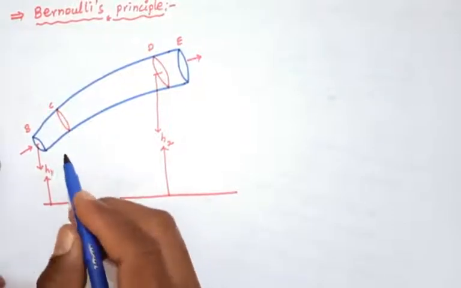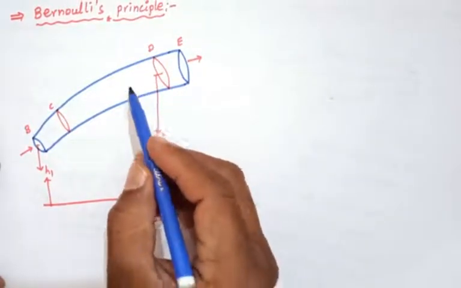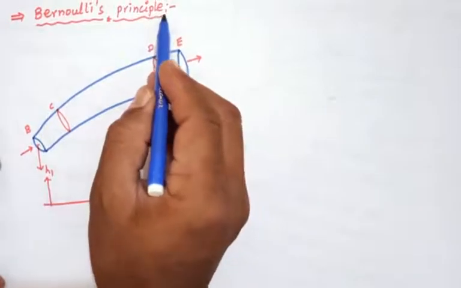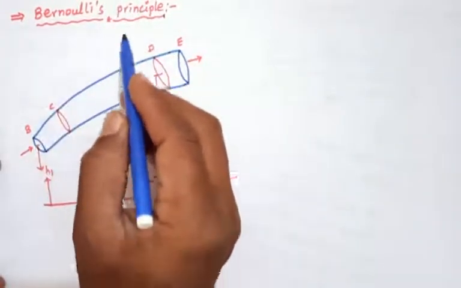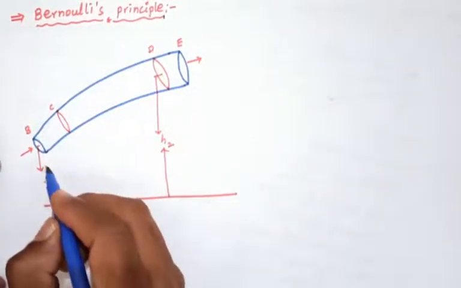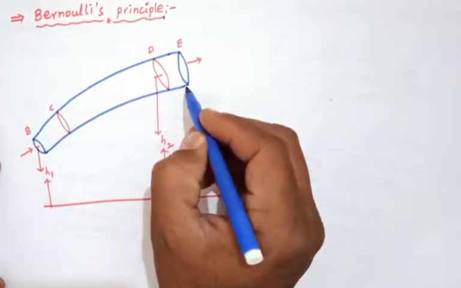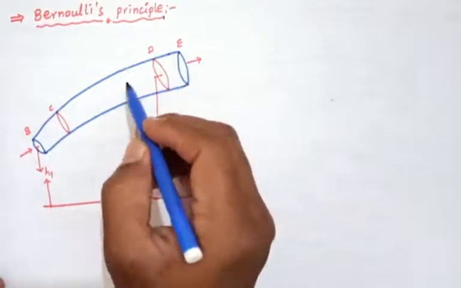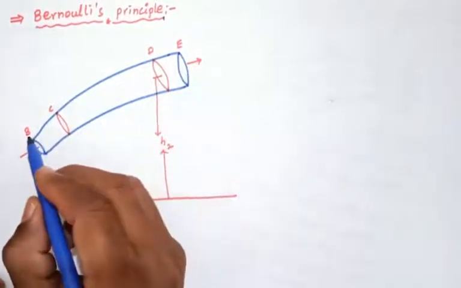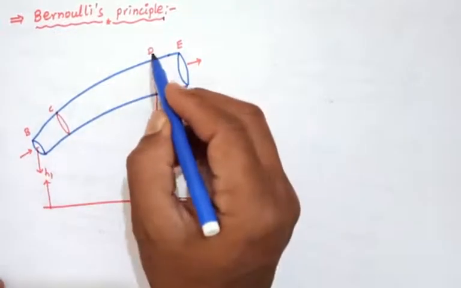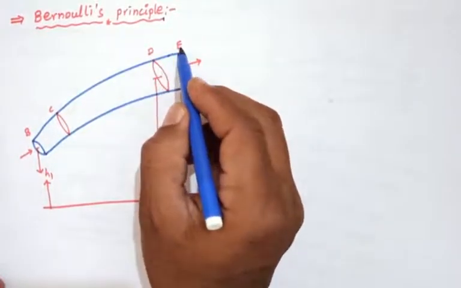Hi everyone. Today we will discuss Bernoulli's principle, or Bernoulli's theorem. In this principle, we consider a pipe. The pipe's cross-sectional area is different at different regions. For example, this is the BC region, and this is the DE region.